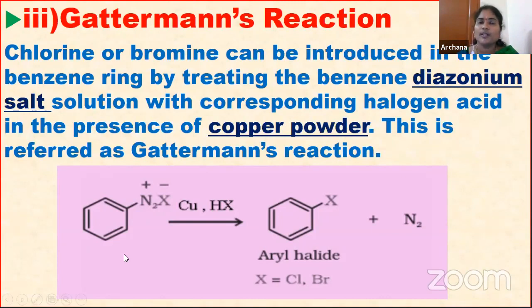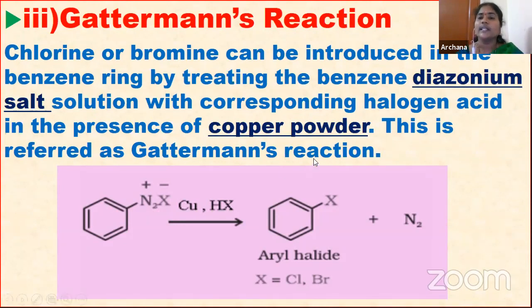Children, very important: Sandmeyer reaction and Gattermann's reaction. There is a slight difference. In Sandmeyer's reaction, the diazonium salt is treated with cuprous chloride or cuprous bromide, whereas in the case of Gattermann's reaction, it is treated with halogen acid in presence of what? Copper powder. That you have to remember.